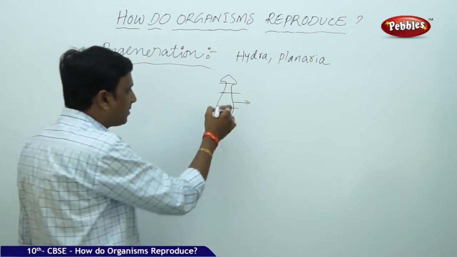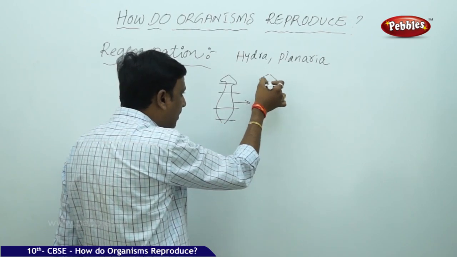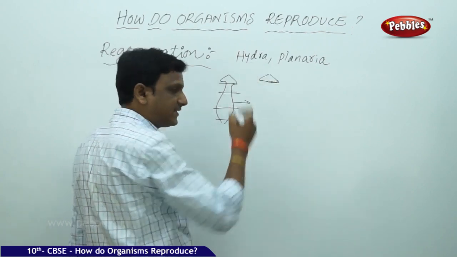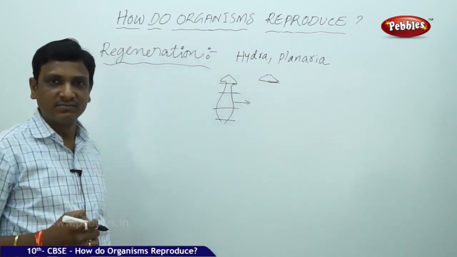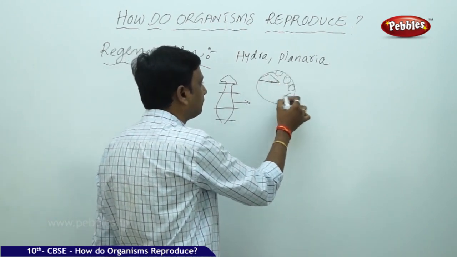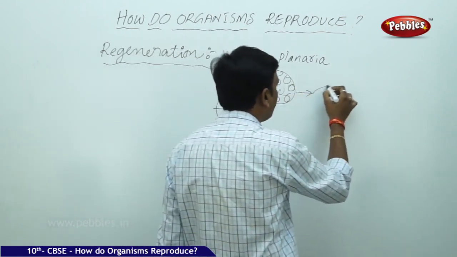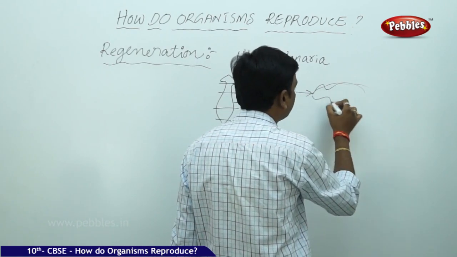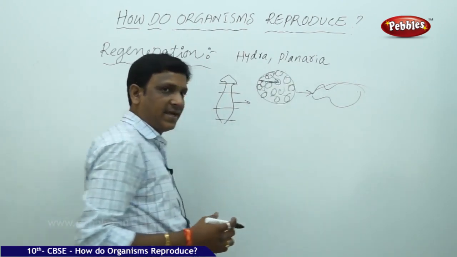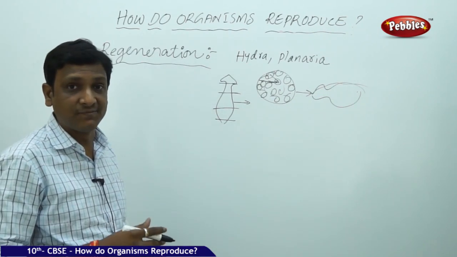That means these organisms have the ability, here this part is cut. How can this part produce the complete organism? Whatever the part that is cut, it proliferates. That means cell divisions take place and it forms a mass of cells. And this mass of cells differentiates again into the organism. That means initially all the cells are alike, but slowly they develop into different organs, different kinds of cells. This is differentiation.